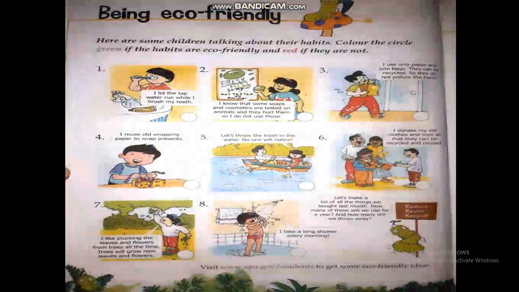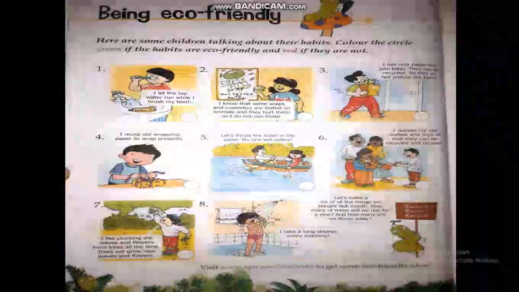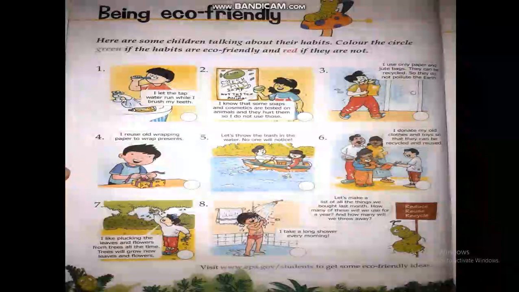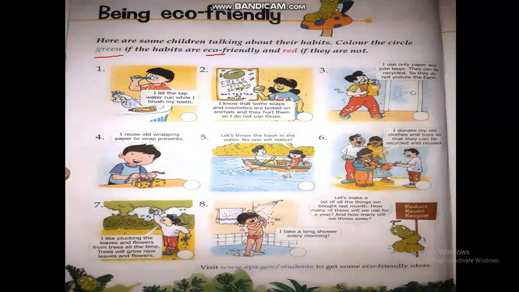Now children, let's move to book exercise. Yes, given on page number 8 of your GK book. Being eco-friendly. Here are some children talking about their habits. Color the circle green if the habits are eco-friendly and red if they are not.